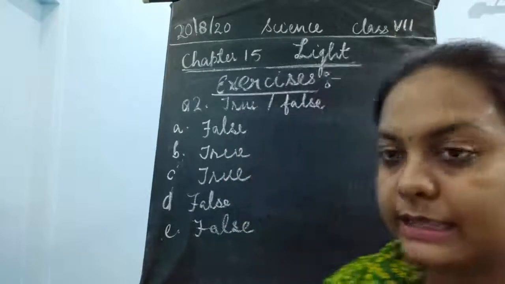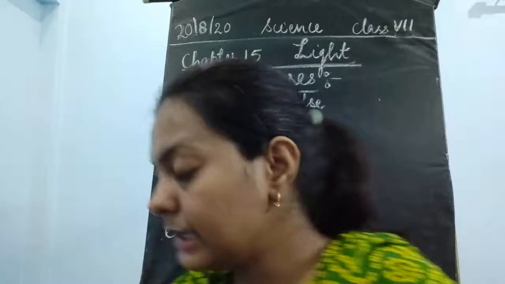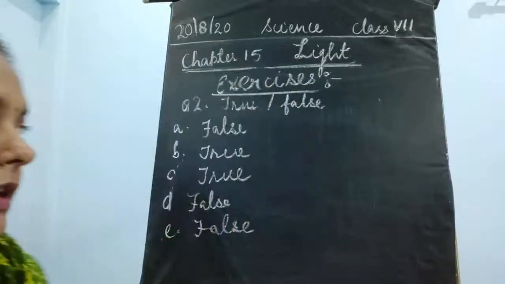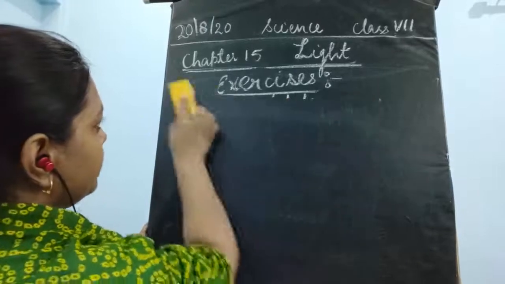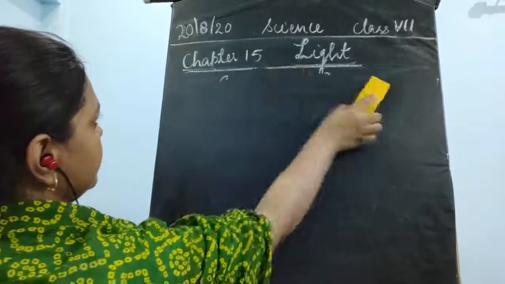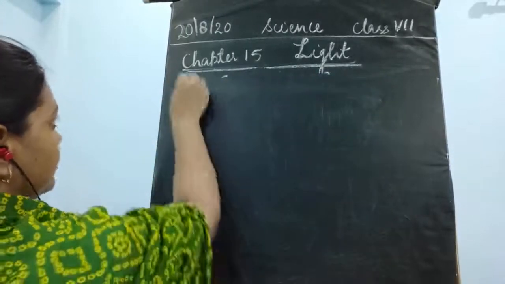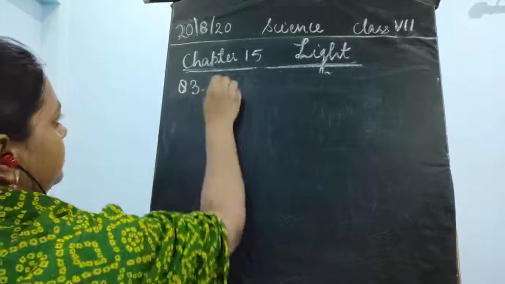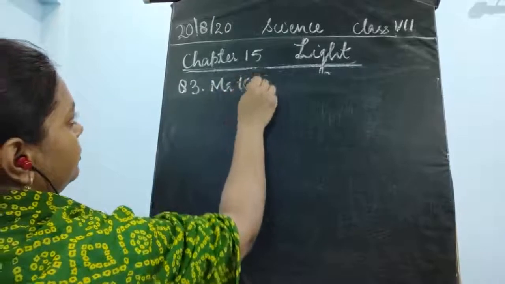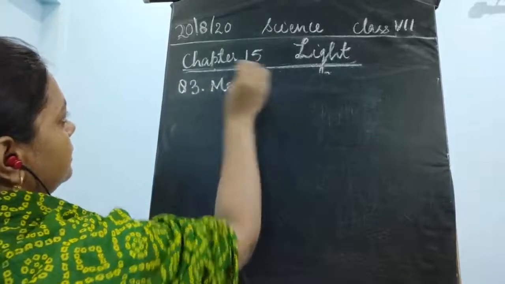Now I move on to the next question, that is question number 3. So this question number 2 is over. This was about true and false. Please complete this exercise. Then next is question number 3. Now question number 3 is match the column. You have to match the column.